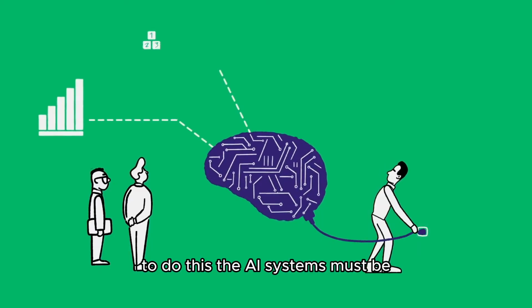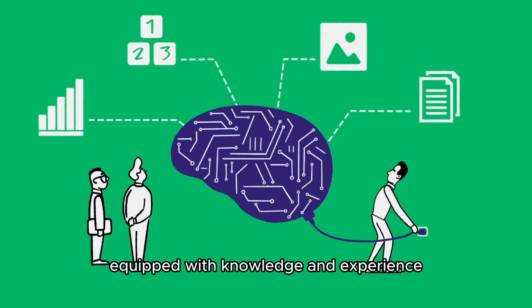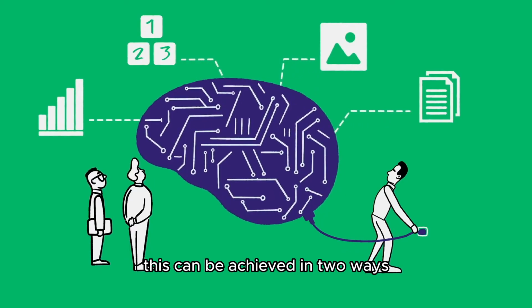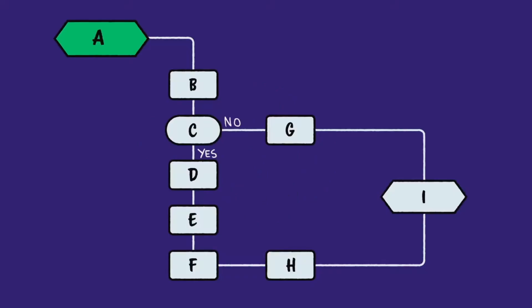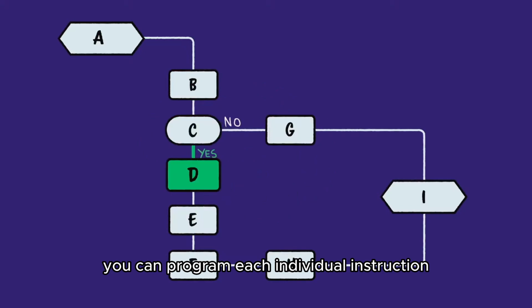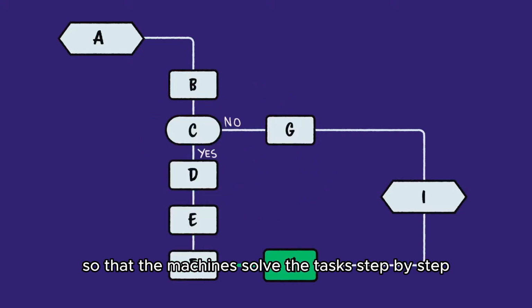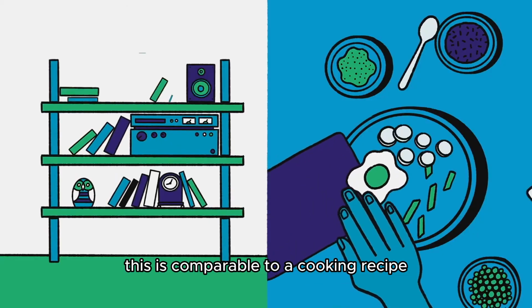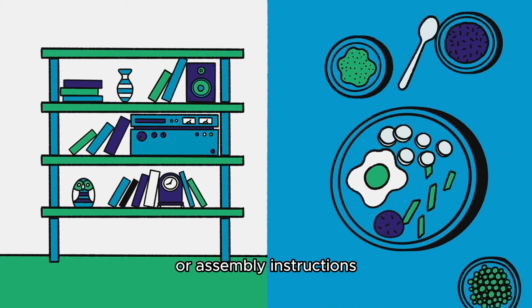To do this, the AI systems must be equipped with knowledge and experience. This can be achieved in 2 ways. You can program each individual instruction so that the machines solve the task step by step. This is comparable to a cooking recipe or assembly instructions.